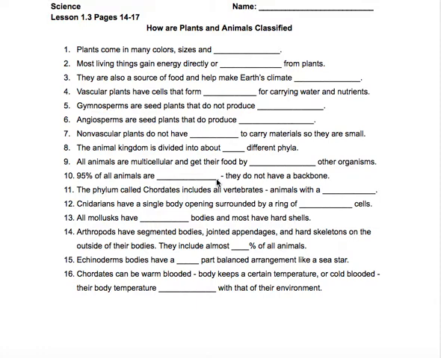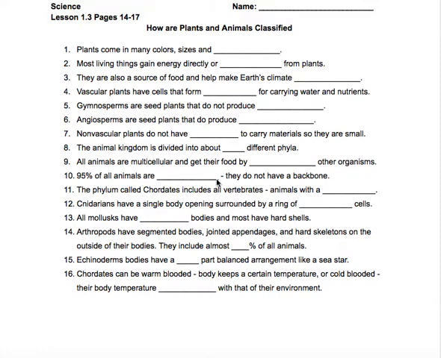Continuing on. Notice in the diagram on the next page that all plants can be divided into 2 groups. So guys, as you look at page 15 mainly, you start way at the top, you got the red plants up there. It divides into 2 groups that we're going to talk about, which are called non-vascular and vascular.